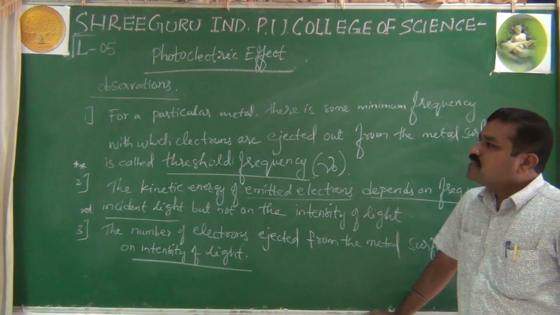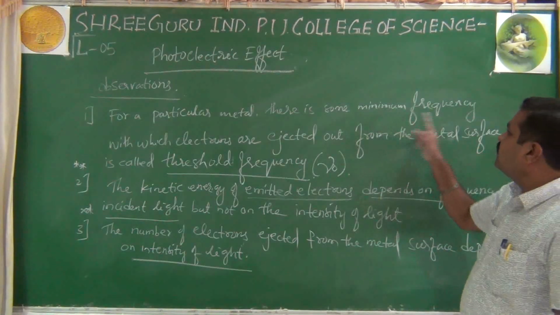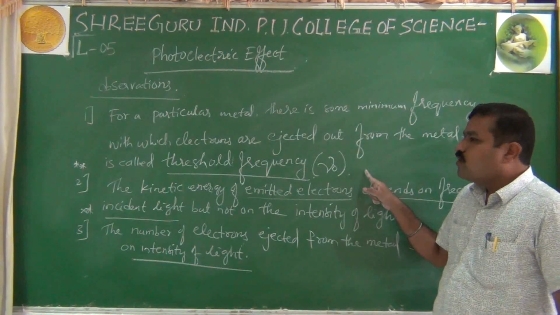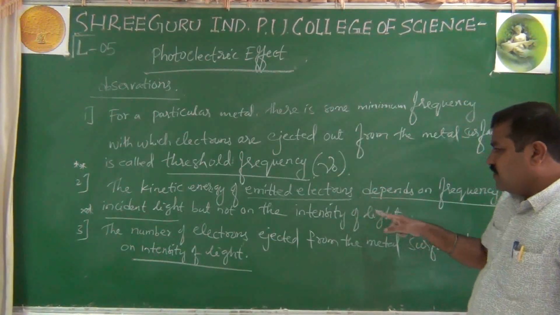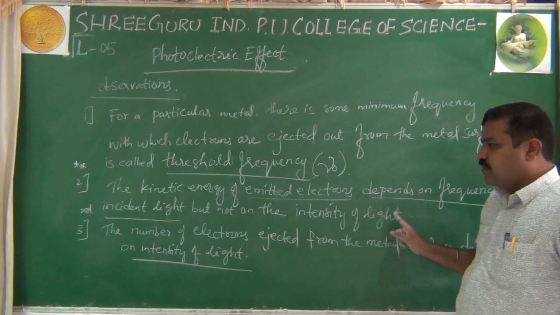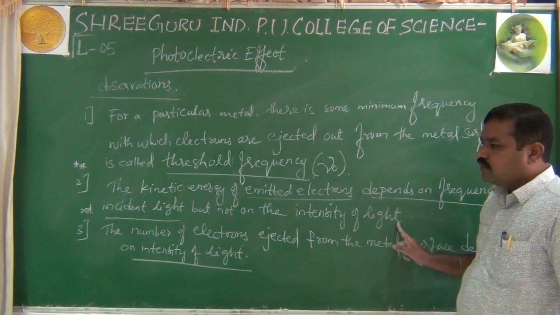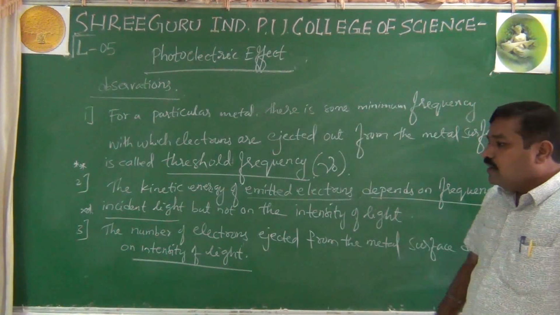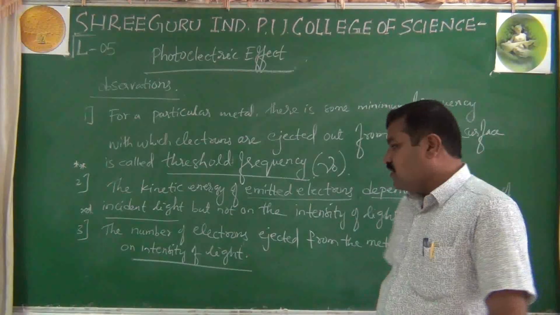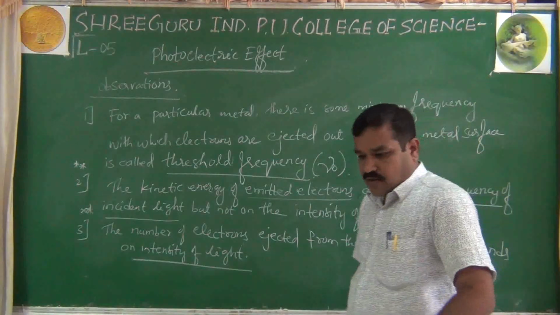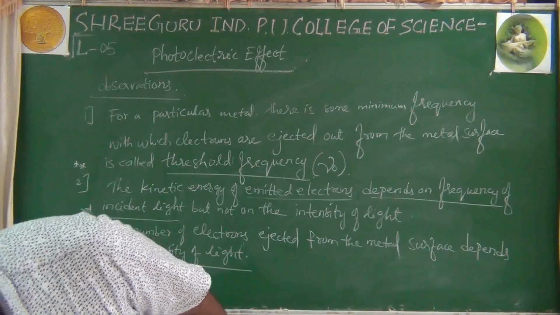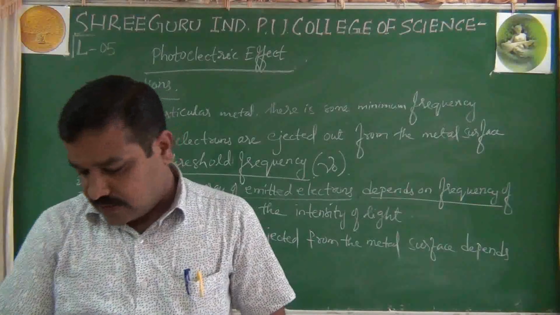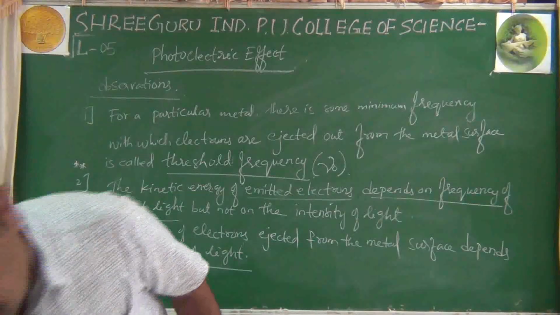What are the observations? For a particular metal, there is some minimum frequency with which electrons are ejected out from the metal surface. That is called the threshold frequency. The kinetic energy of emitted electrons depends on the frequency of incident light, but not on its intensity. The number of electrons ejected from the metal surface depends on the intensity of light, but not on its frequency. So, in order to explain these observations, we use Planck's explanation of the photoelectric effect using Planck's quantum theory.